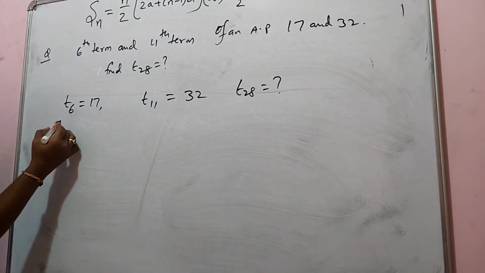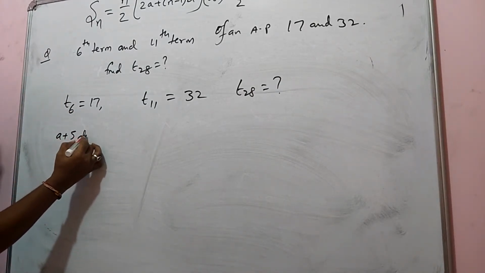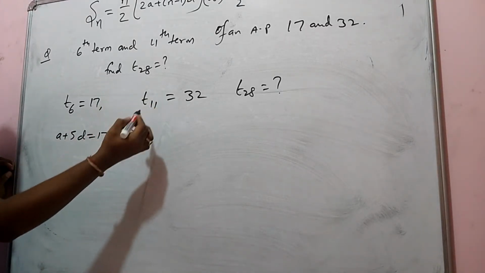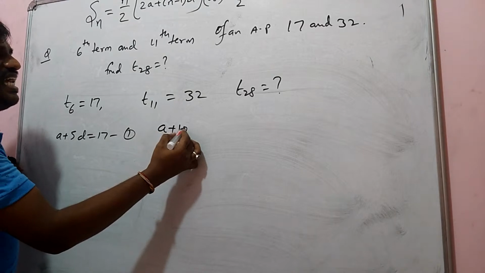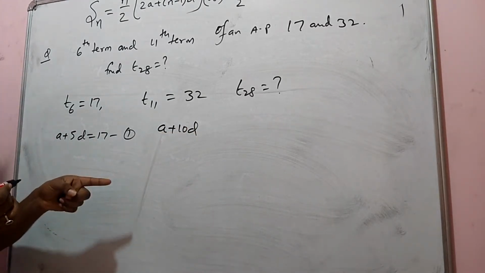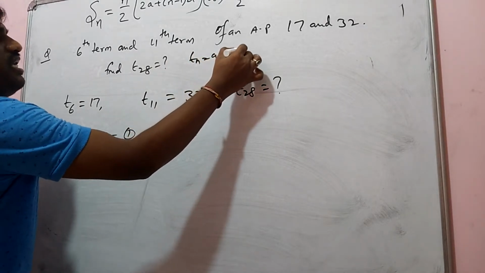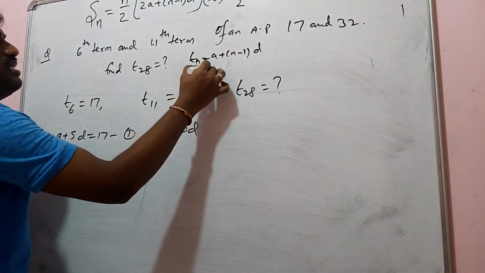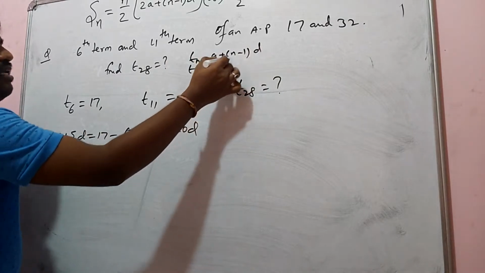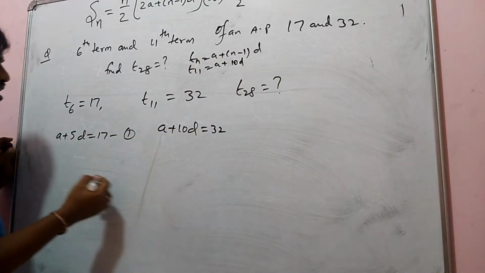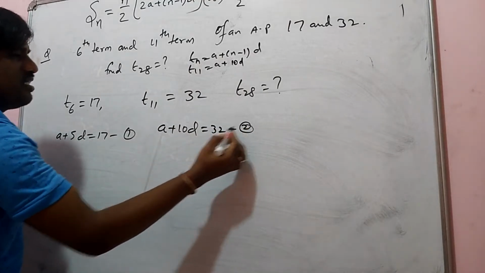Let's see, T6 we can write as A plus 5D, that is equal to 17. This is the first equation. T11 we can write as A plus 10D. If you don't know it, the Tn formula is A plus (n minus 1) into D. So T11 means A plus (11 minus 1) into D, that is 10D. You know all these things from 10th class. This is equation number 1 and this is equation number 2.